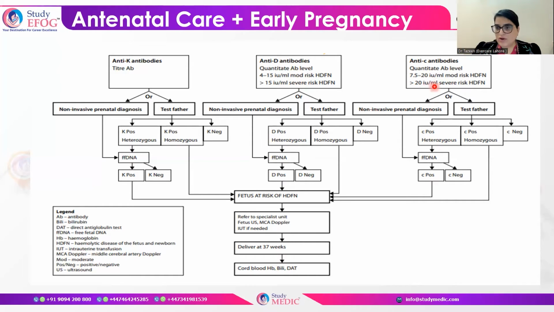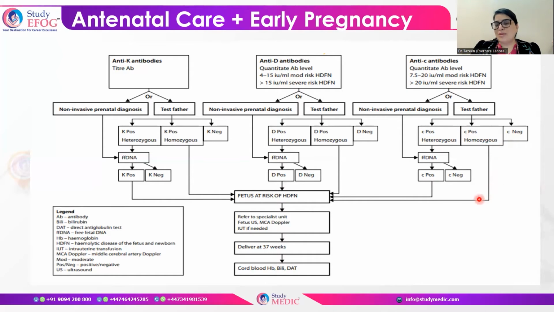Less than 7.5 is mild risk of hemolytic disease of the newborn. 7.5 to 20 international units per ml is moderate risk, and more than 20 is severe risk. Again, when the father is available, see whether the father is heterozygous positive, homozygous positive, or negative.